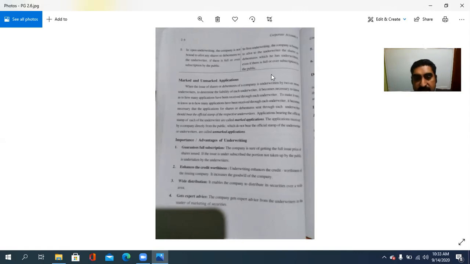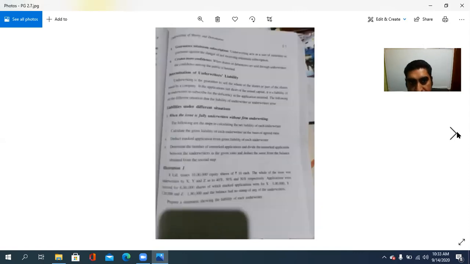And the advantages of underwriting, that also we see. Then liabilities under different situations, which is what we need to remember here. In different situations, firstly, when the issue is fully underwritten without firm underwriting.